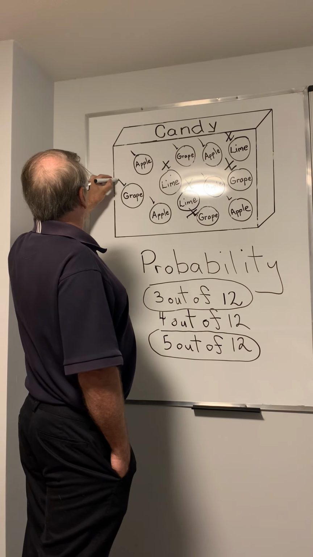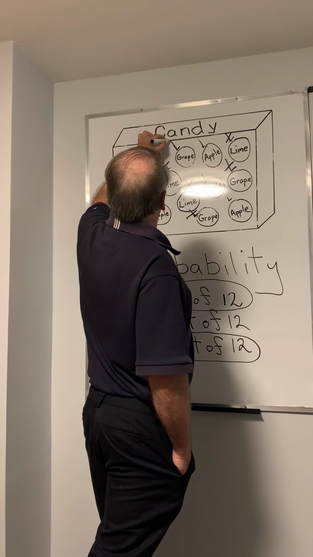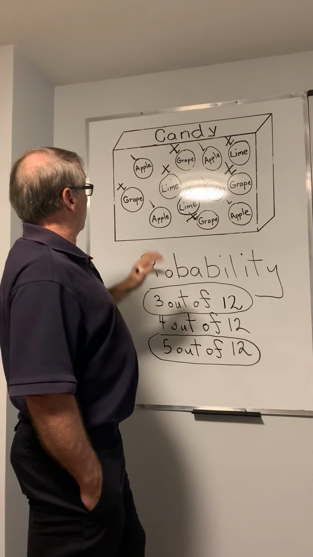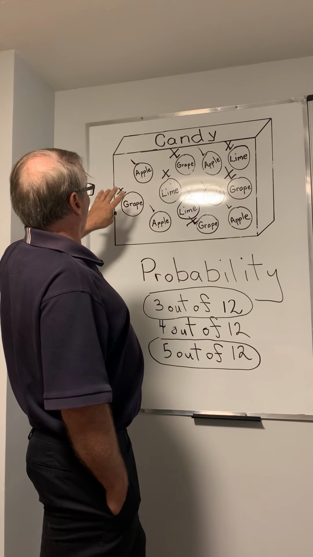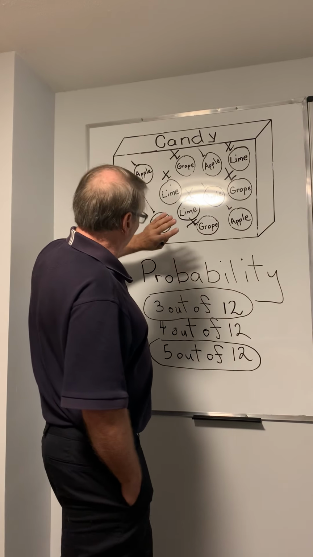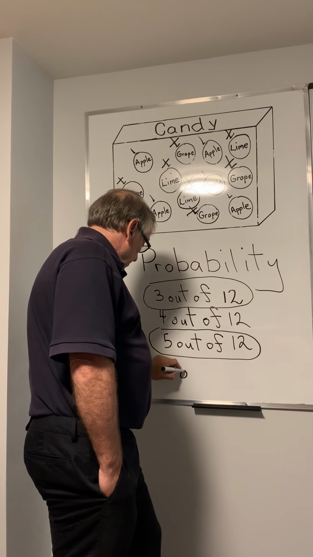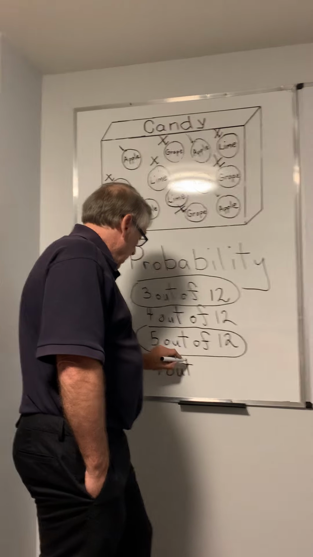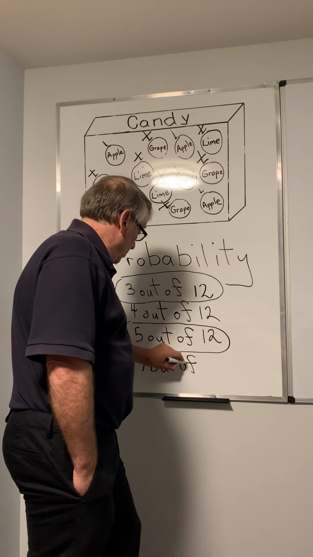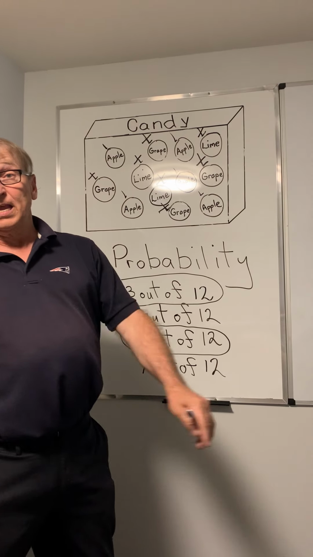Another grape is 6. And another grape is 7. So the probability of picking either grape or lime would be 7 out of 12, because you just add the two types together.